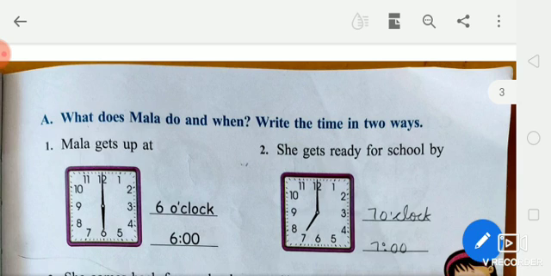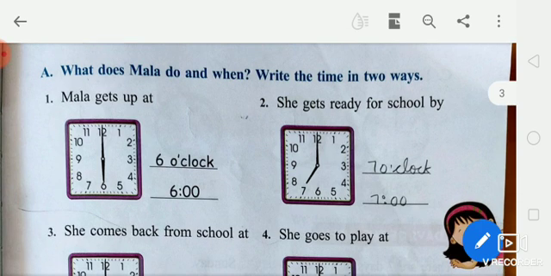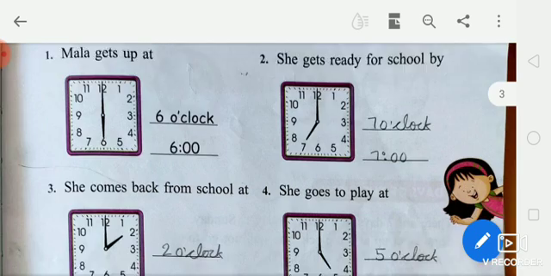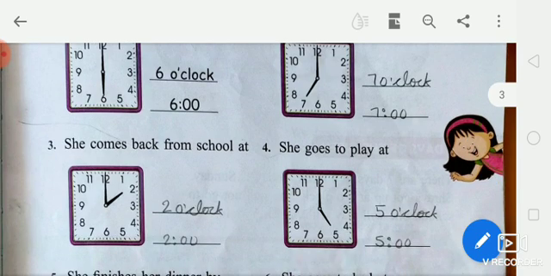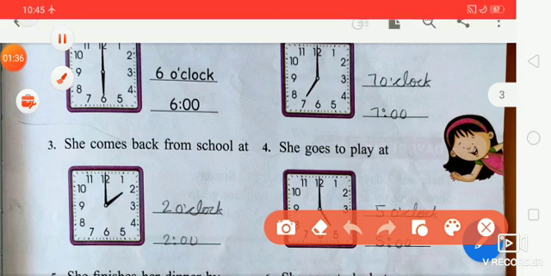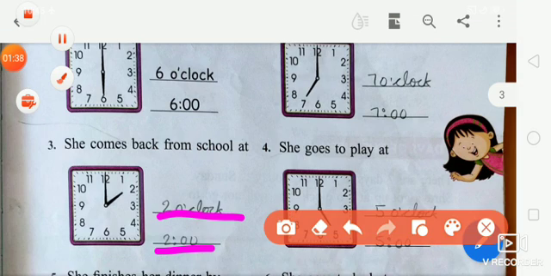So students, first exercise. What does Mala do and when? Write the time in two ways. First, Mala gets up at 6 o'clock. Second, she gets ready for school by 7 o'clock. Third, she comes back from school at 2 o'clock.